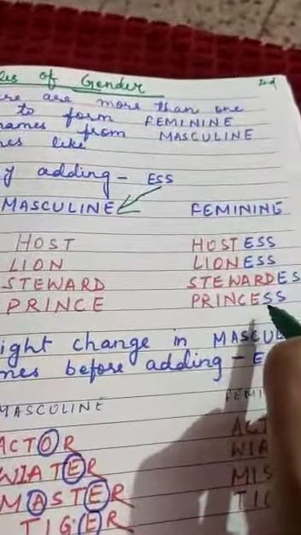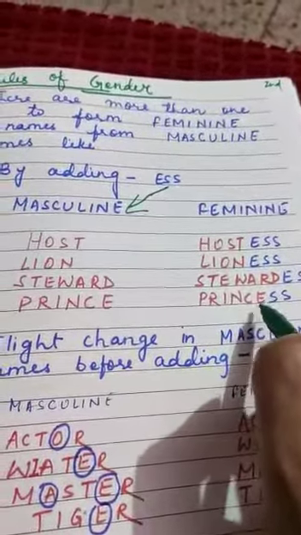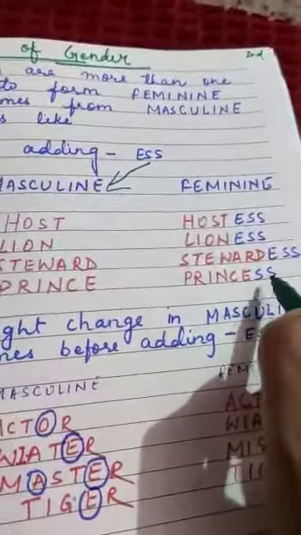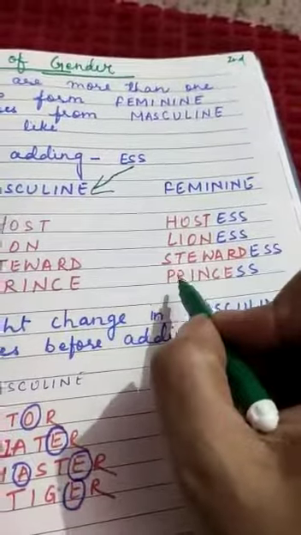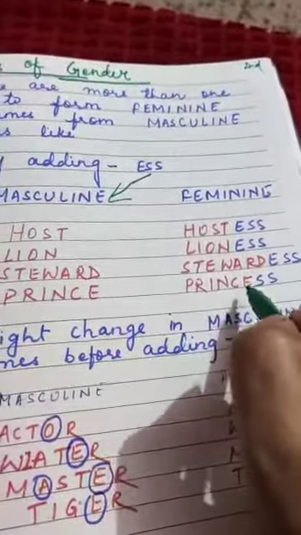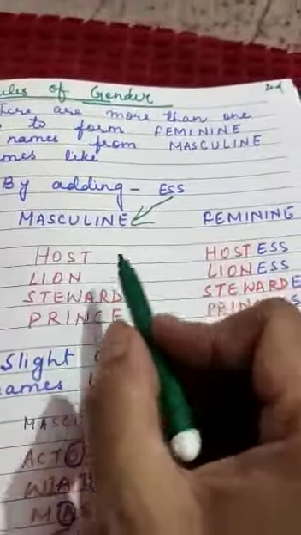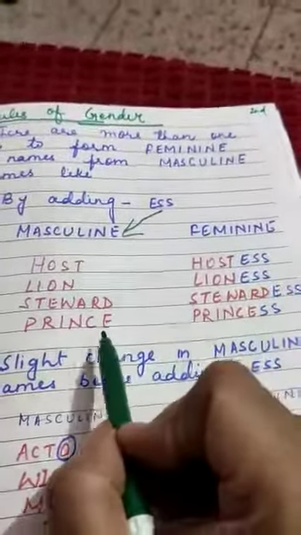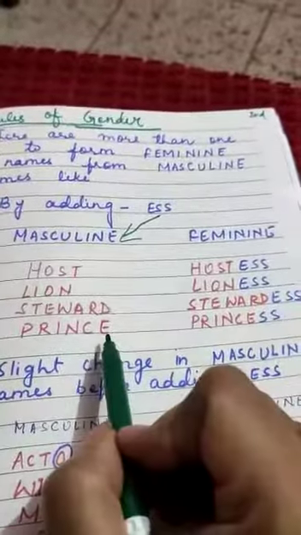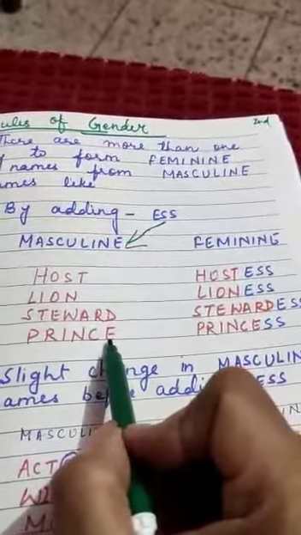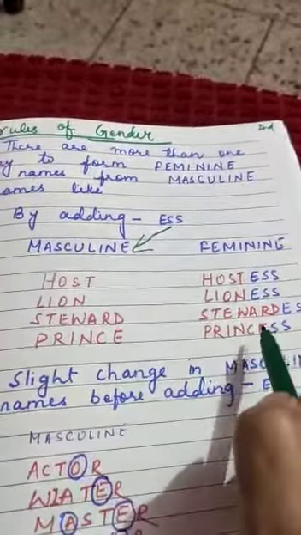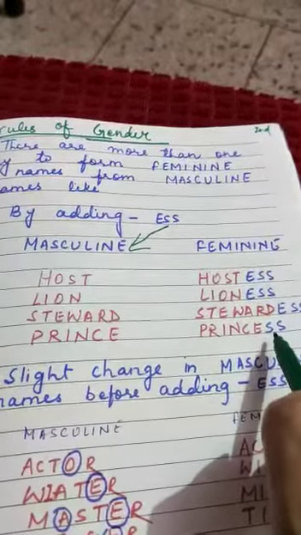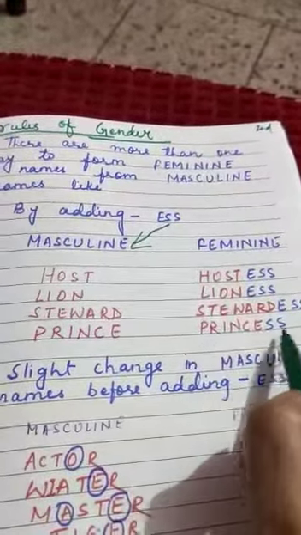Now prince, adding ESS. The E is already there, so we only have to add a double S. Then it becomes princess. So host changed into hostess, lion into lioness, steward into stewardess, prince into princess. In prince there is a slight rule change because prince ends with the letter E and the E doesn't change, so only a double S is added.